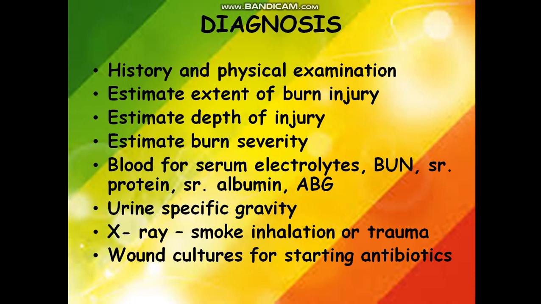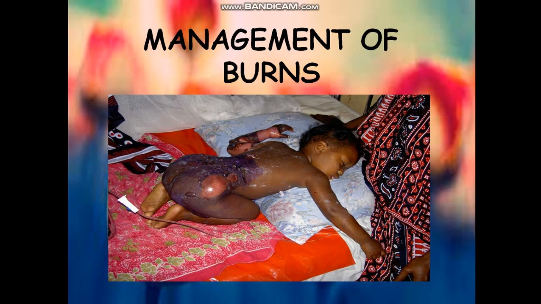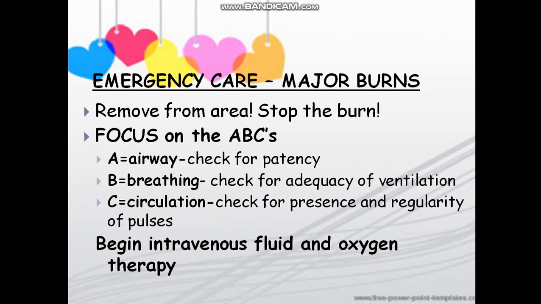Then the major aspect, the management of burns. How to manage burns? For major burns, emergency care includes removing the patient from the area and stopping the burn. Wherever the burn has happened, remove the child or the patient from there and try to stop the burn. Focus on the ABCs: A, airway; B, breathing; and C, circulation. Check for patency, check for adequacy of ventilation, check for presence and regularity of the pulses, and begin IV fluid and oxygen therapy immediately.